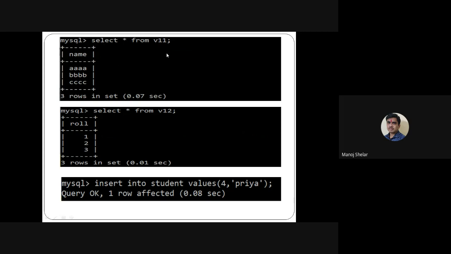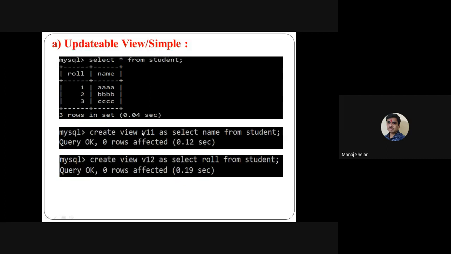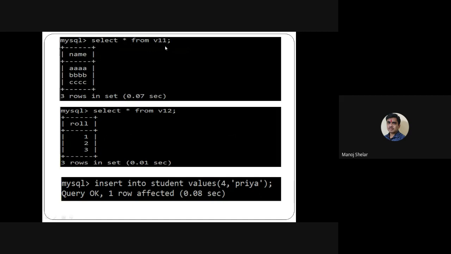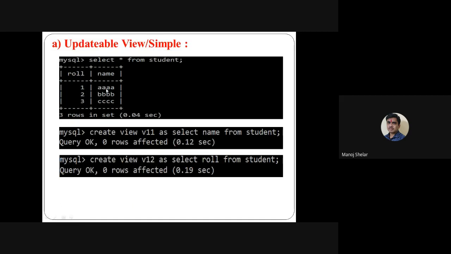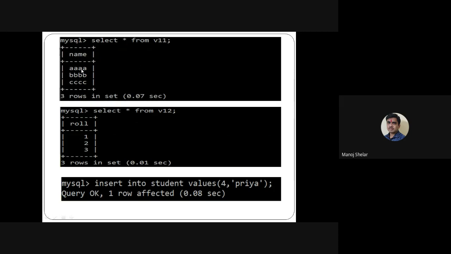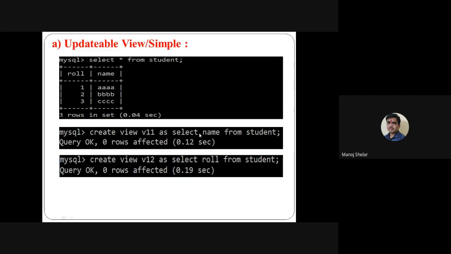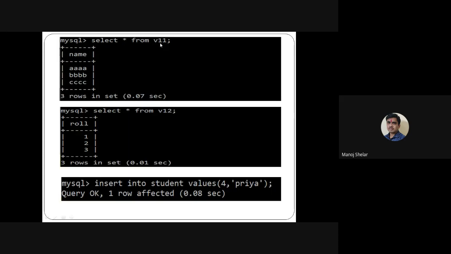After creating the views, fire the query select star from v11. Here all names AA, BB, CC are directly transferred to v11. Then select star from v12. Here 1, 2, 3. So AA, BB, CC are available in v11 and also available in the table. Using the view, we copy all names of the student table using the query select name from student and store them in v11. Select roll number from student is copied and stored in v12. So it is simple. Here we see v11 created as an updatable view, and v12 is an updatable view.